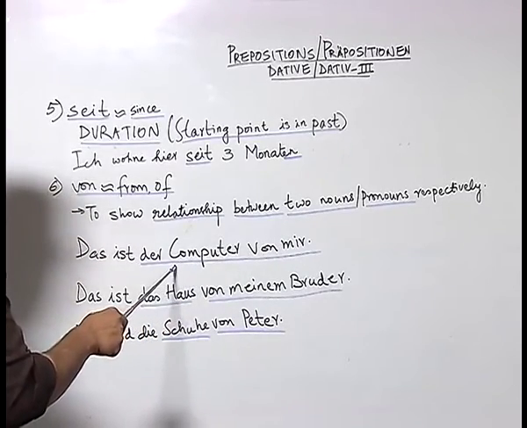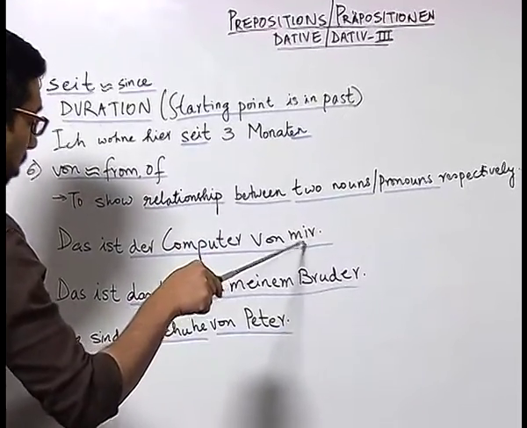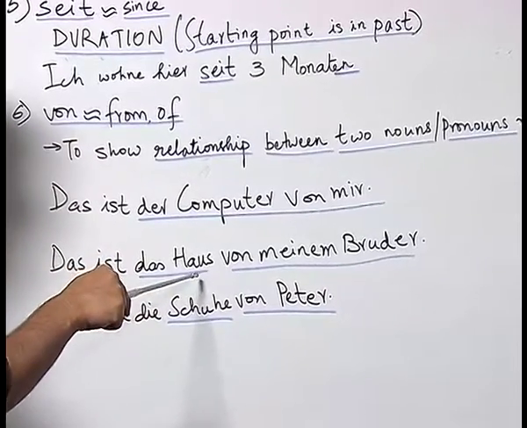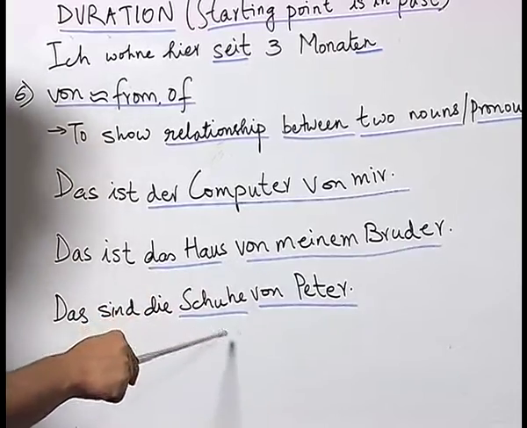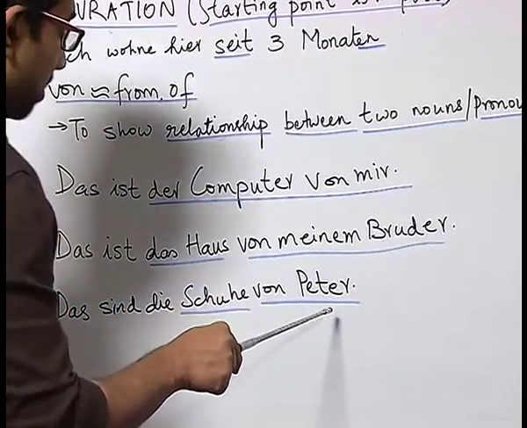Now, if you focus on these underlined parts, you can see that here we have the preposition von, and on its one hand we have the computer, on the other hand we have another pronoun. In the second sentence also we have on the left side a noun and on the right side also a noun, and also in the third on the left side we have a noun and on the right side we have a noun.